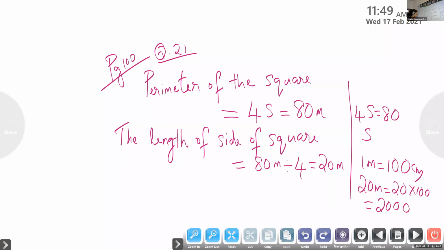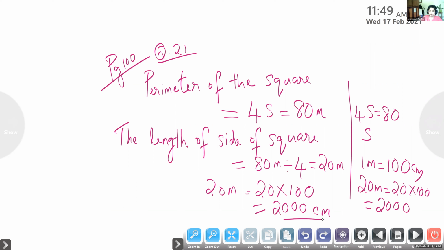20 meter, children, 20 meter is equal to 20 into 100. So what's the answer? 2000 centimeter. Ma'am, I don't understand how it became 2000. Anandesh, 20 meter. Now the question is to convert this into centimeter. You have to give the length in centimeter.